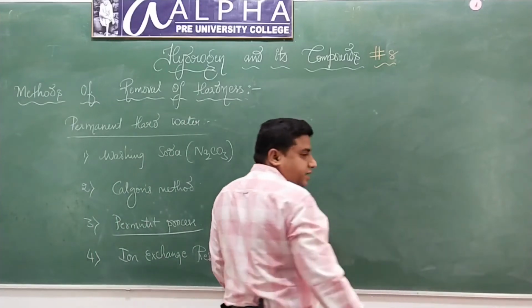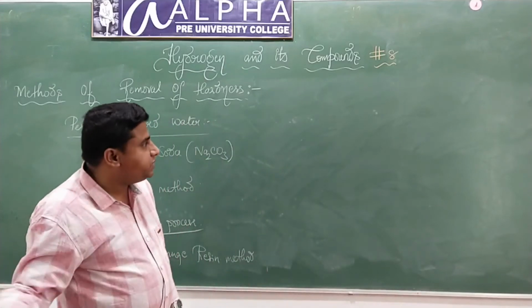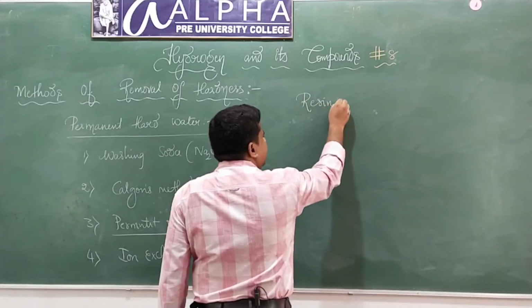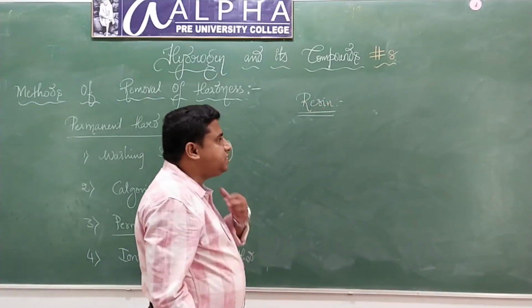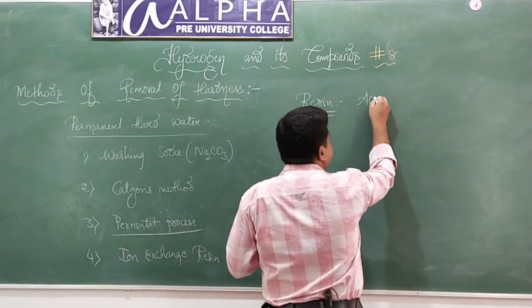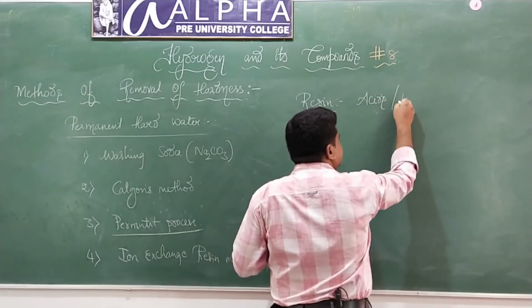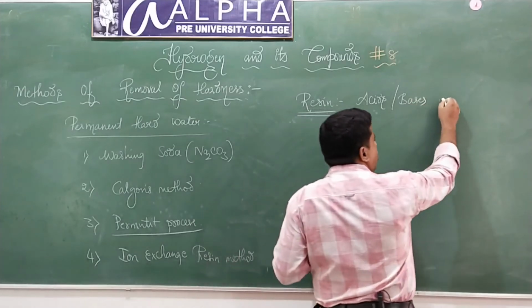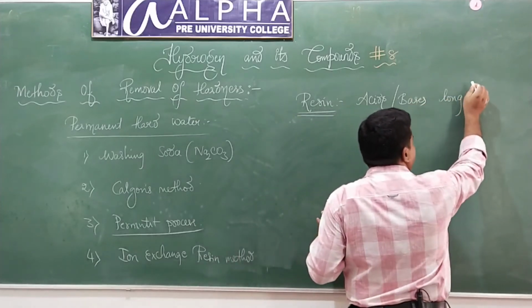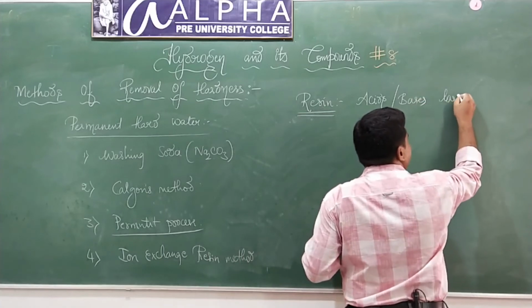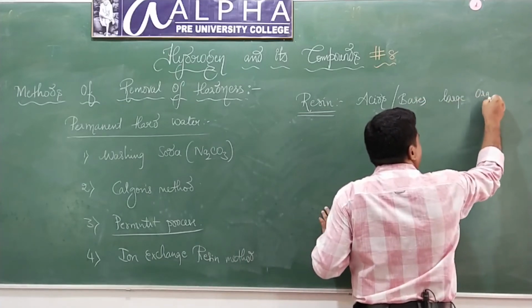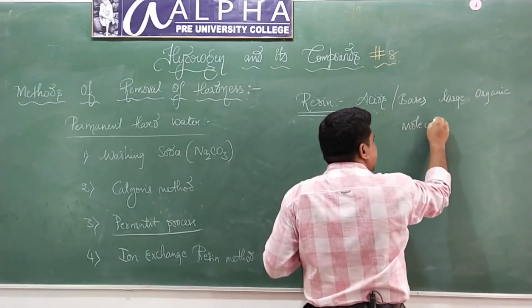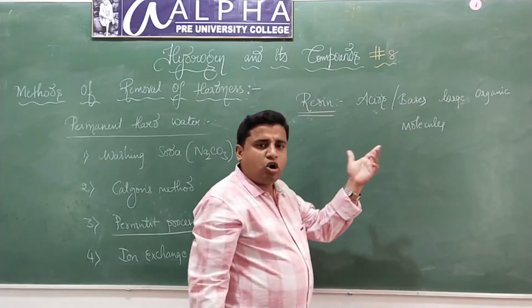The next technique is called the ion exchange resin method. So what is this resin? What do you mean by resin? Resins are either acids or bases with long, large organic molecules. Are you getting my point? They are either acids or bases with large organic molecules.